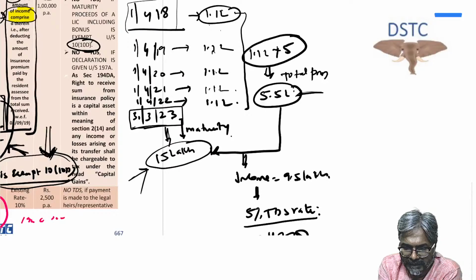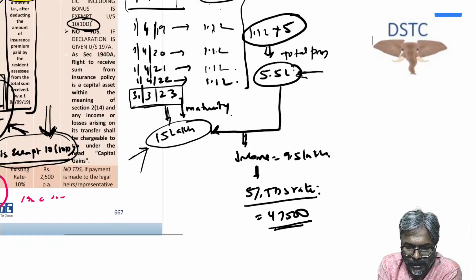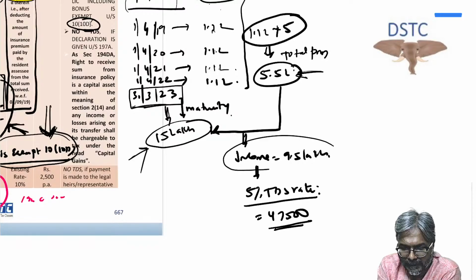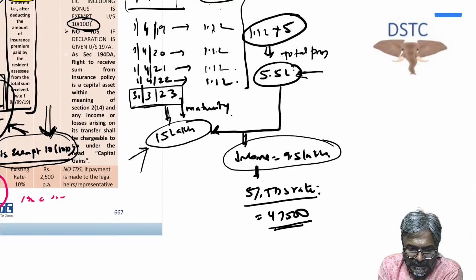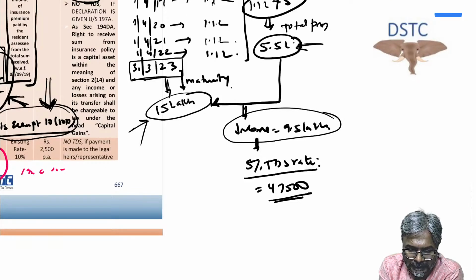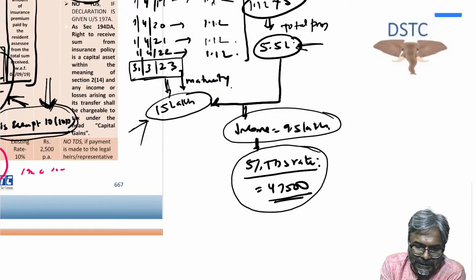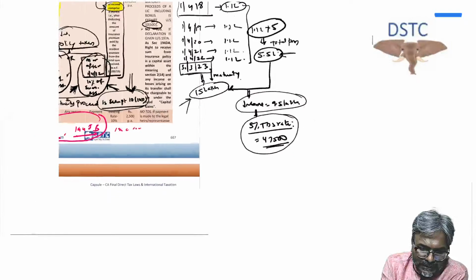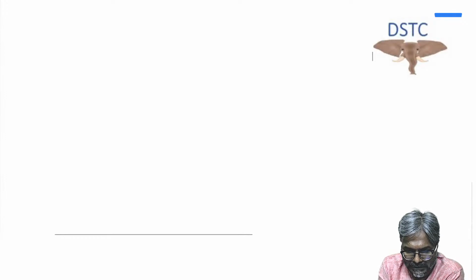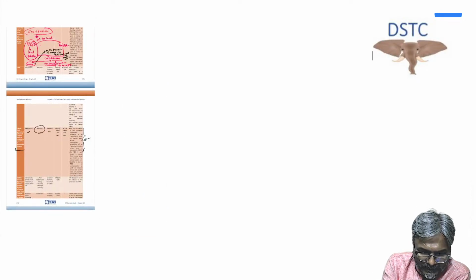In all, 5.5 lakhs. So how much is your income component? Income component is 9.5 lakhs. In that 15 lakhs, income component is 9.5 lakhs. And now on that 9.5 lakhs, students, in this case, you deduct TDS at the rate of 5%. Is that point clear to all of you, students? That exactly is what the situation would be.